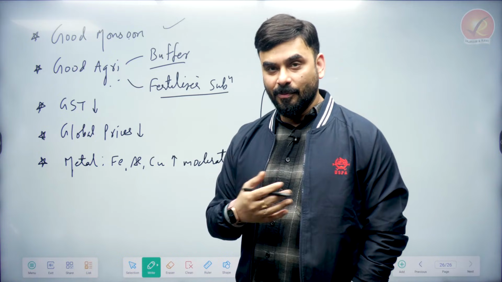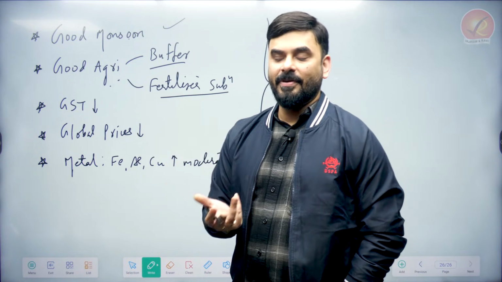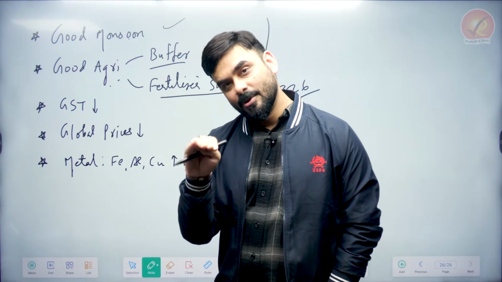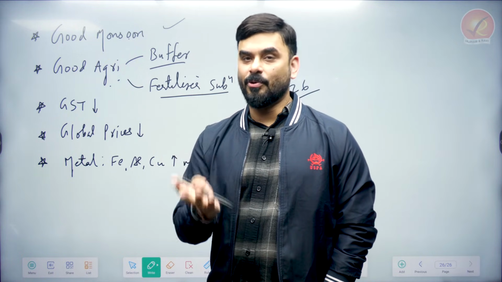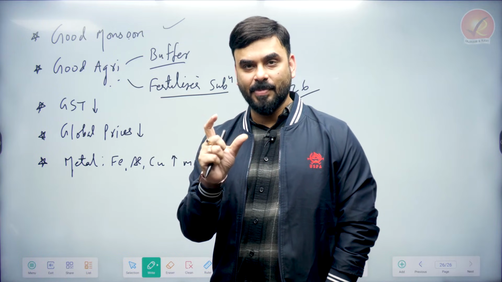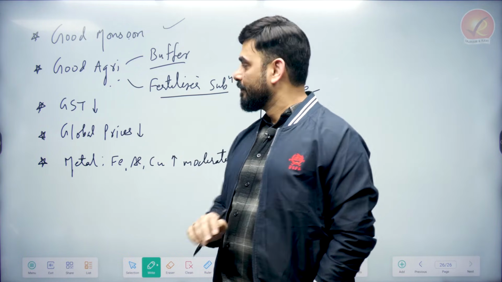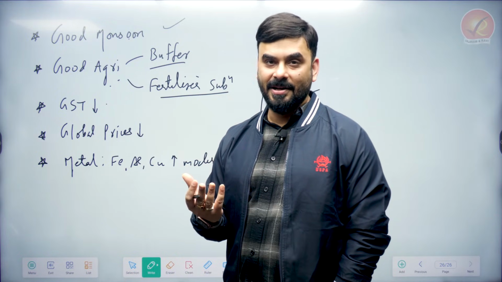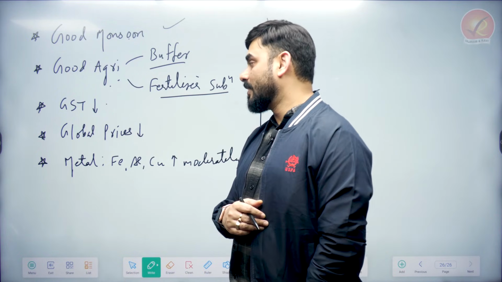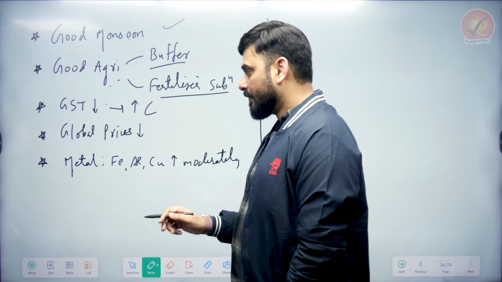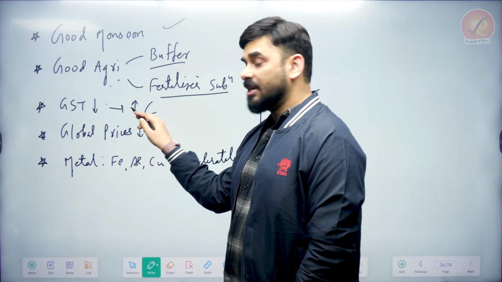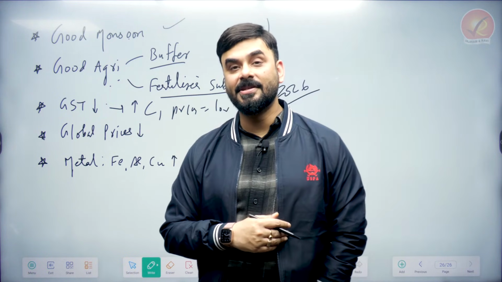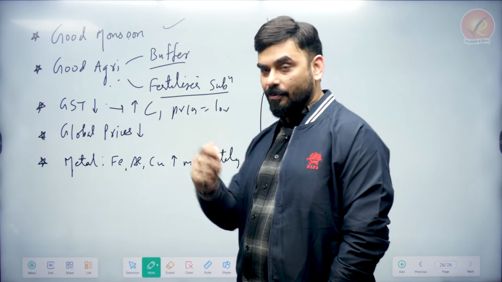Number two, the government has more or less continued with the fertilizer subsidy. When fertilizer subsidy is given, the farmers don't have to pay fully for it, which means the cost of production will be low for farmers. So our agricultural production will be high and cost will be low, which means prices of cereals and food grains will be low. GST the government has already reduced on multiple items which mostly middle-class people use. So GST is down, it will increase consumption. And when GST is down, you know that prices are also low, because indirect taxes lead to cost-push inflation. So GST is low, prices will be low.